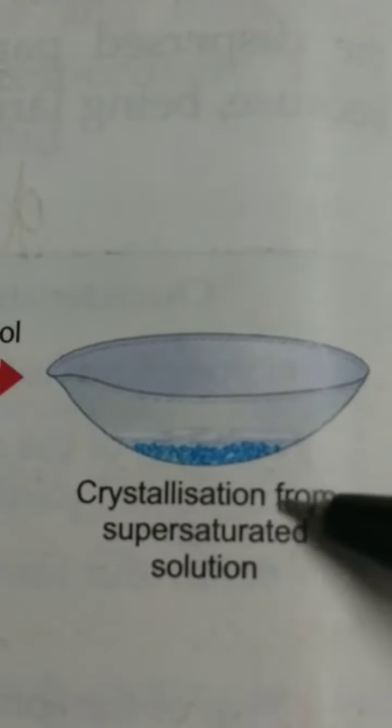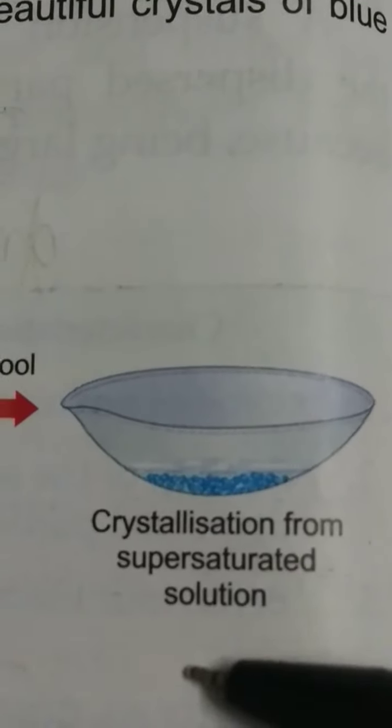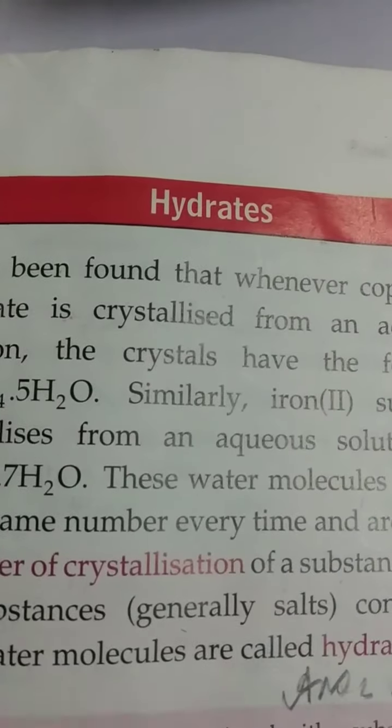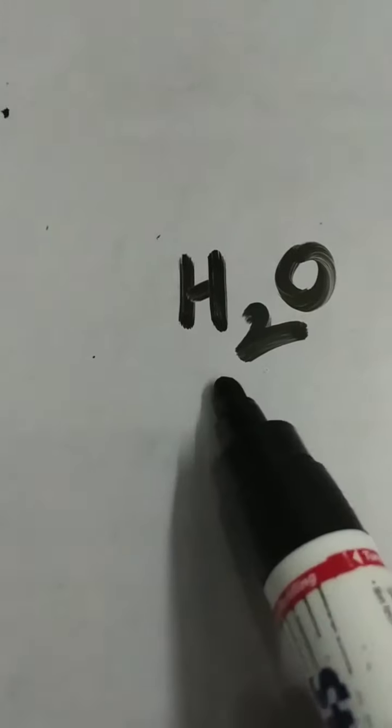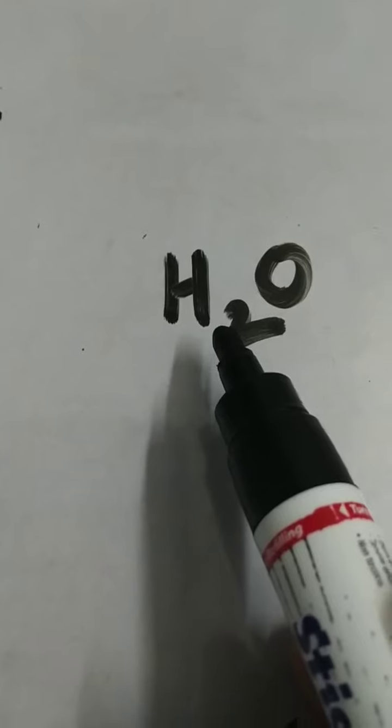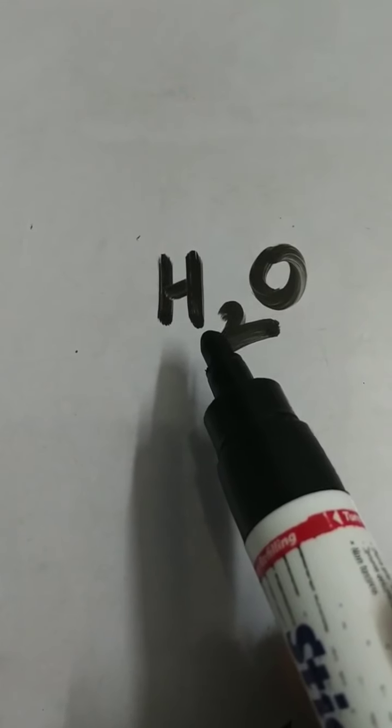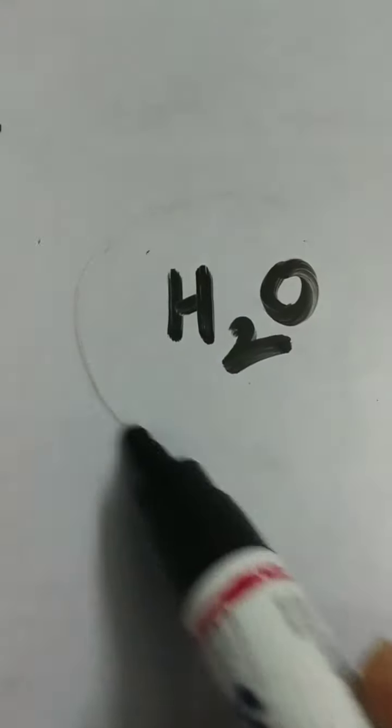So how can we get crystallization from a supersaturated solution? Next, hydrates. When water molecules are associated with the substance in a crystal and form a part of the crystalline structure together, it is referred to as water of crystallization.